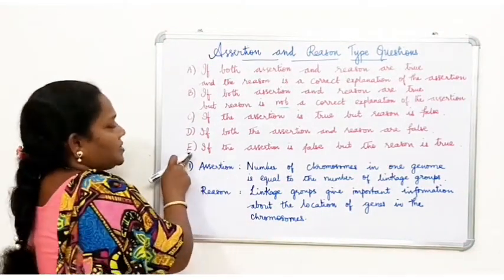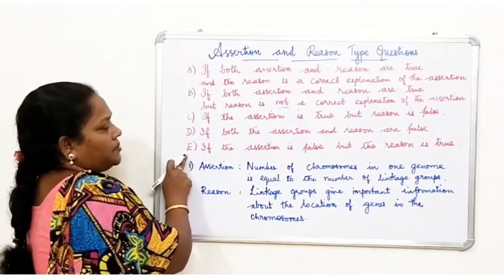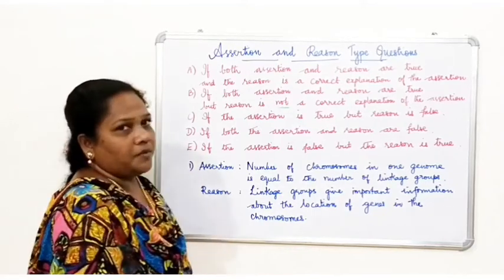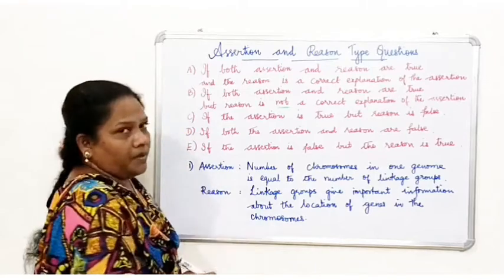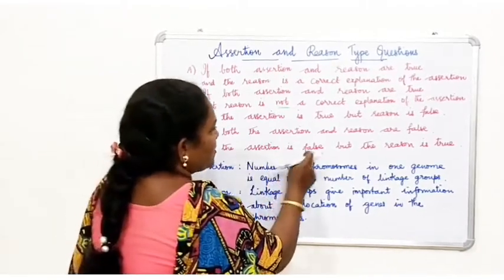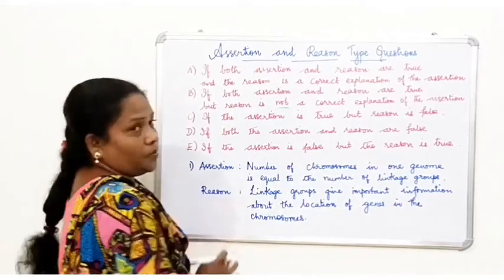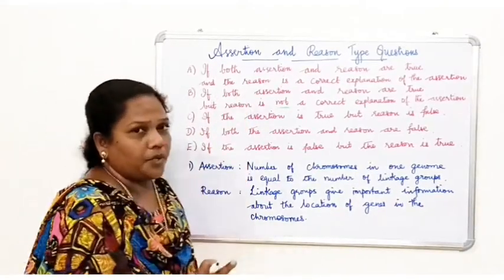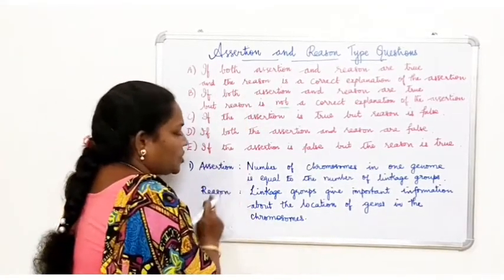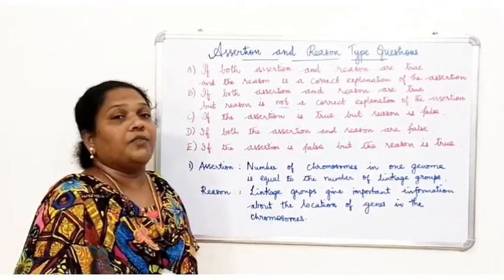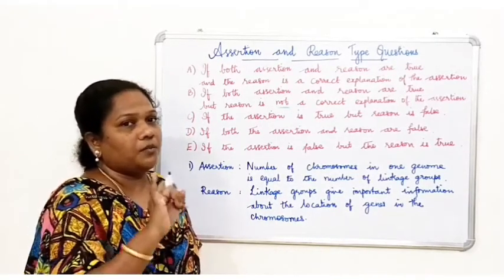Okay. And the last option, sometimes it may not be given, only A, B, C, D options will be given, right? In some cases E also will be given. So if the assertion is false but the reason is true. So assertion may be false but reason may be true, right? So these are the options. So the first step you are going to do, you are going to read both assertion and reason and find out whether it is true or false. Okay. So that will be the first step, right?